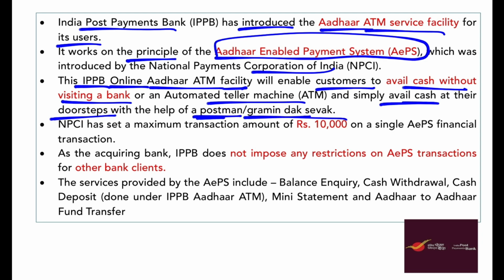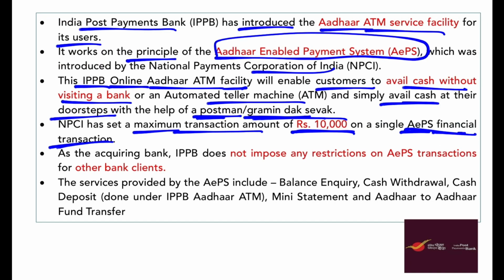A postman or Gramin Dak Sevak will come to you with a machine, and this is like an ATM at your doorstep, Aadhaar ATM. But there is a maximum transaction limit of 10,000 on a single AEPS financial transaction.